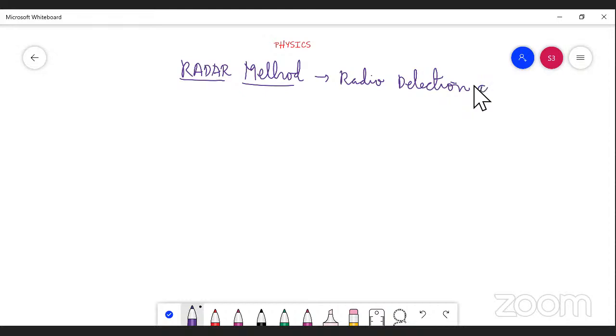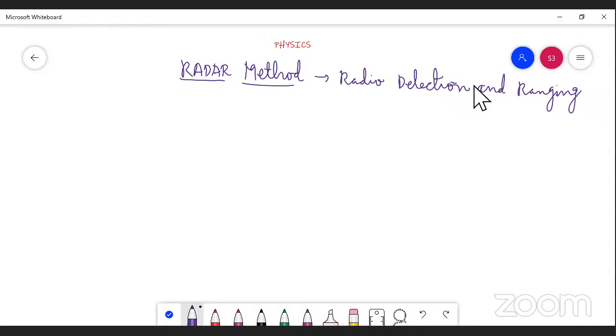This is the radar method. It stands for radio detection and ranging. This is a method used to accurately measure the distance of a nearby planet such as Mars.